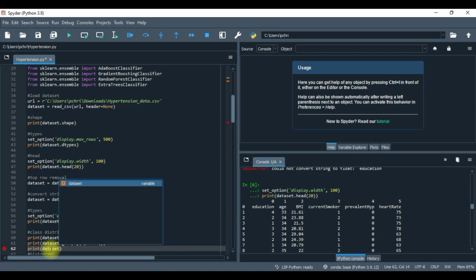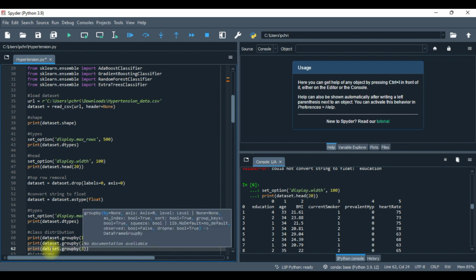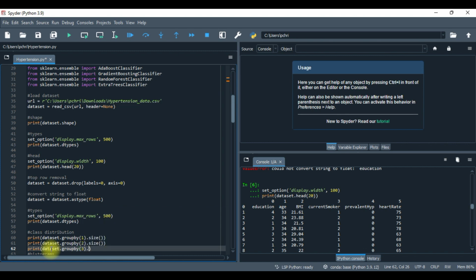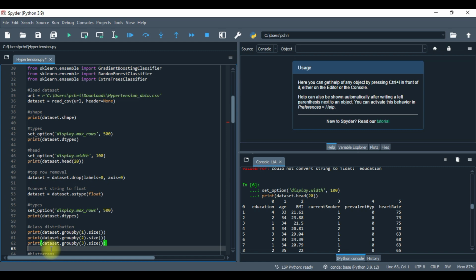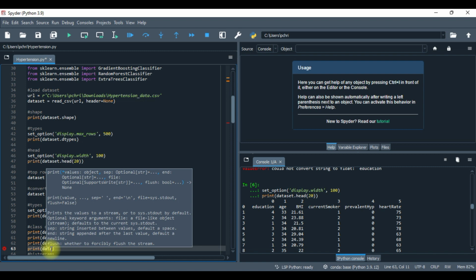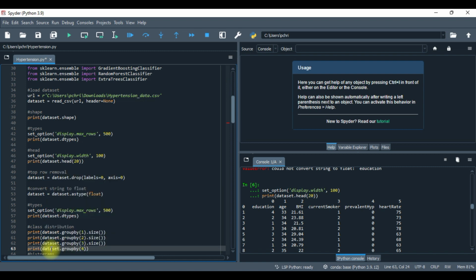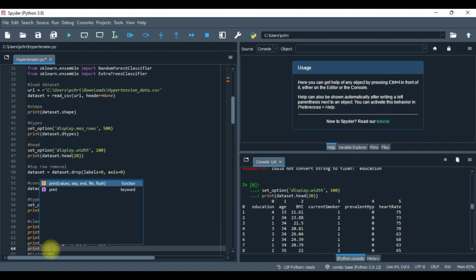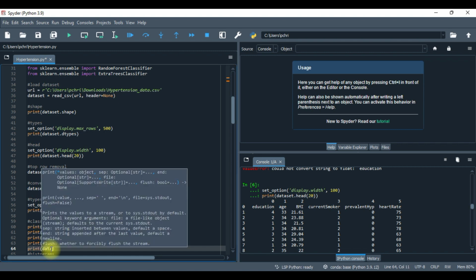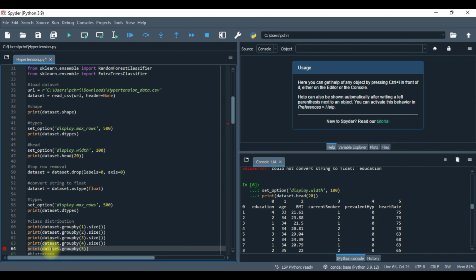Y'all bear with me, please. I'm focused on 3 more things here. We're just playing around right now, and you print the data set. Group by 4, and the size is there, and 3 represents whether or not they currently smoke. Education is a little bit irrelevant because at the end of the day, it's all about health. You can knock yourself out, but if you don't even look through Google to get the health advice that you need, I don't know what to tell you.